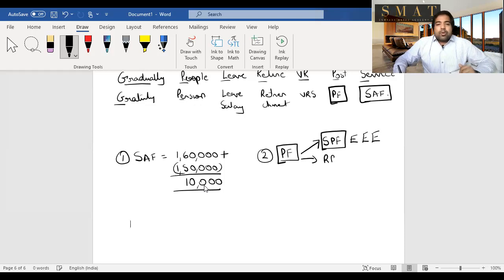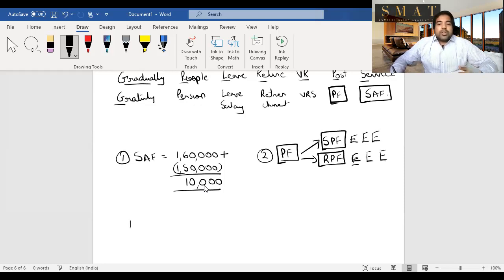Next is recognized provident fund. So your EY, KPMG, Citibank, Kotak Bank will contribute to a recognized provident fund. Guys, this also there is EEE. So when the master contributes, is it exempt? Yes. The interest on it, is it exempt? Yes. And the withdrawal, is it exempt? Yes. But there are three conditions.